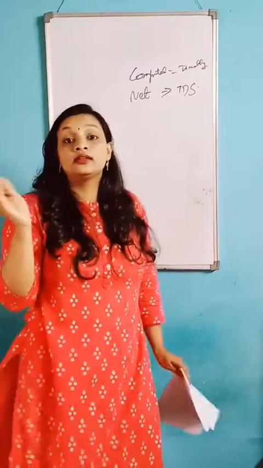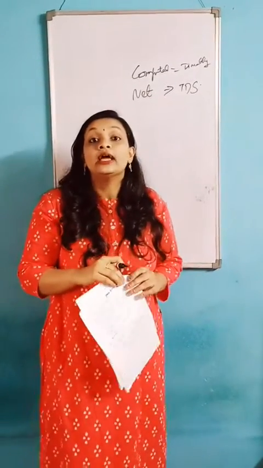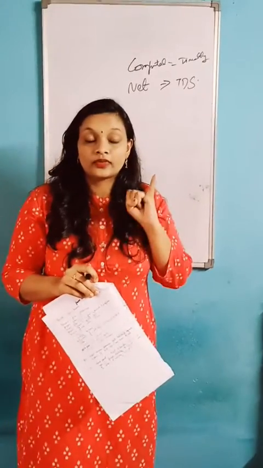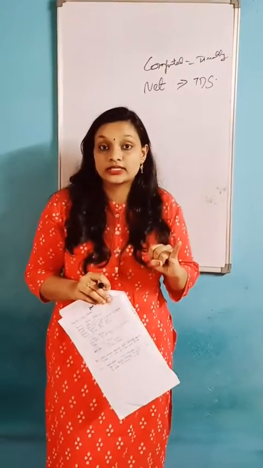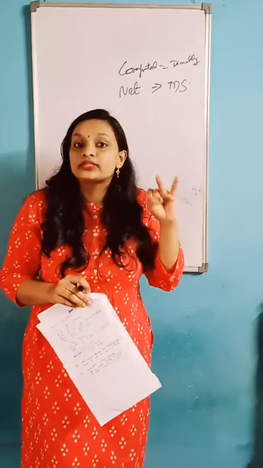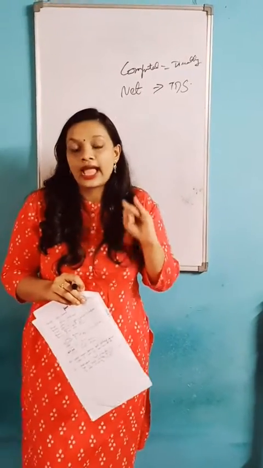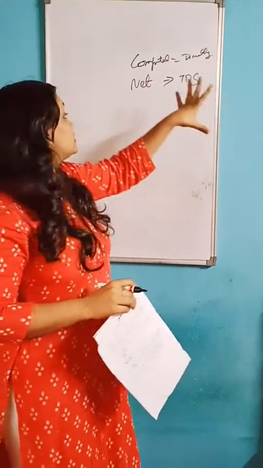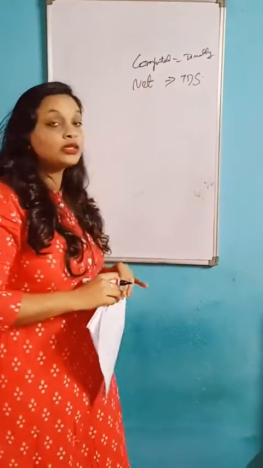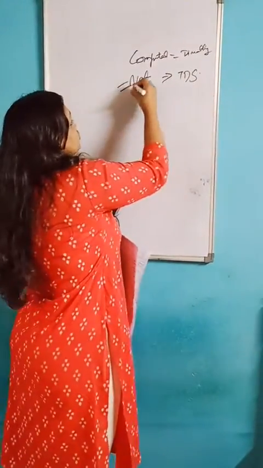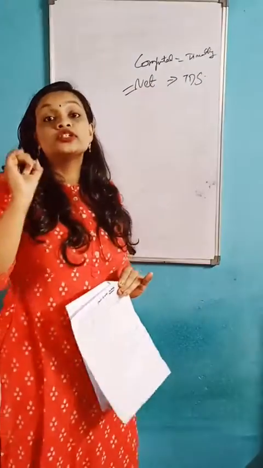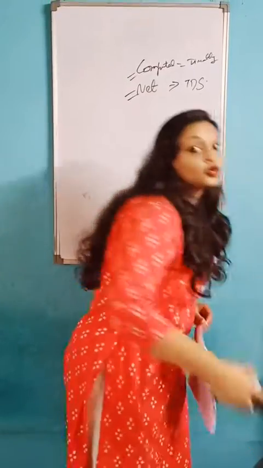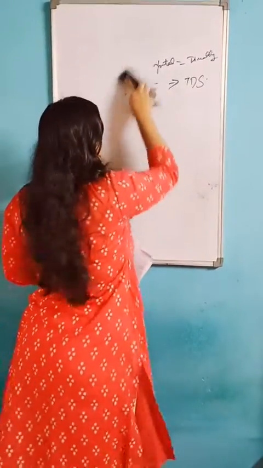In the last chapter I already explained how to calculate TDS, the casual income TDS percentage, the bank fixed deposit percentage, everything. Based on this we should calculate TDS. If the question mentions computed, you should not calculate TDS. You can write the direct amount.